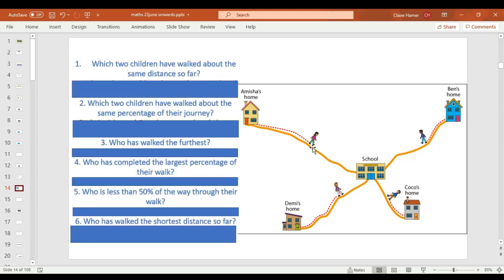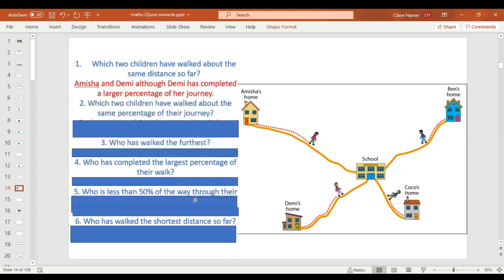Okay, here are the final 6 questions. Number 1, which 2 children have walked about the same distance so far? So I'm not talking about percentages this time, I'm just talking about the actual distance, because if you notice, each of these distances are different lengths. I think what I will do is I will reveal the answer now. So if you haven't finished writing it down, press pause.